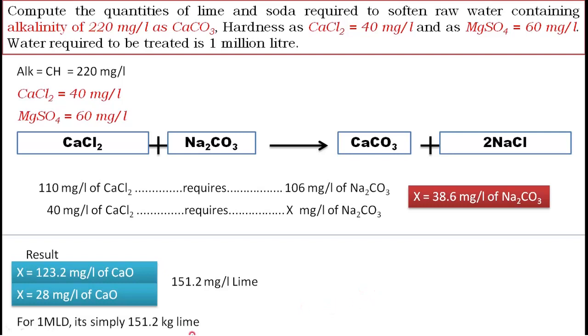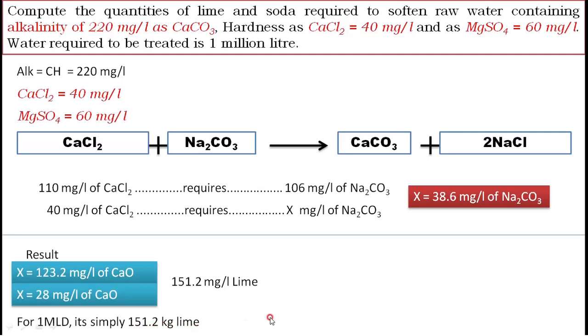Then for 1 MLD it is simply 151.2 kg per day of lime. Understood? 1 MLD is 1 into 10 raised to 6, and you convert mg into kg, 10 raised to minus 6. Therefore minus 6 plus 6 cancels, you just multiply by 1, and you will get 151.2 kg per day of lime.